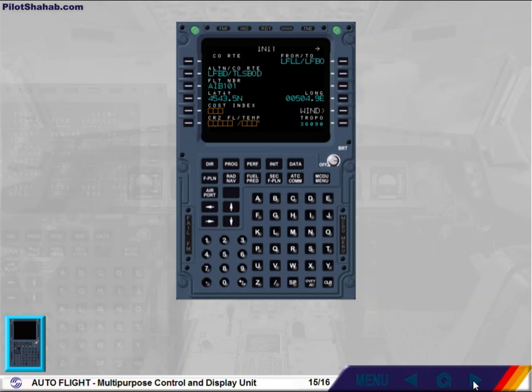Operational rules 2/3. When you write a value in the scratch pad and you do not use the proper format, a format error will be automatically displayed if you try to insert it. In our example, no was written instead of a figure for the cost index. But remember, the FMGEC is just like any other computer. If you enter a wrong value, it will take it and compute accordingly. Note, refer to FCOM Volume 4, Chapter 3.40 for MCDU data format list.